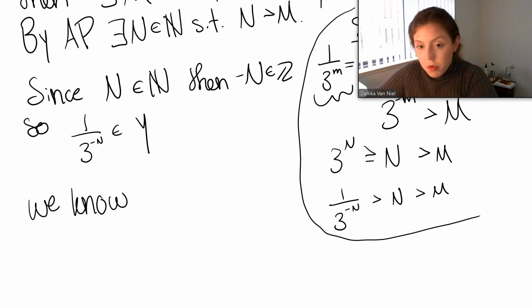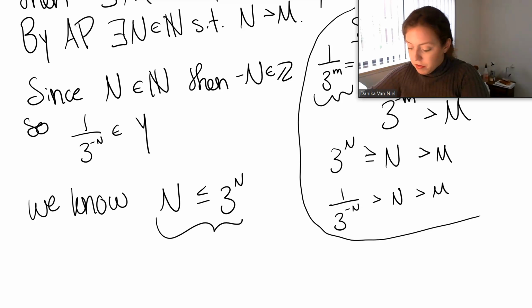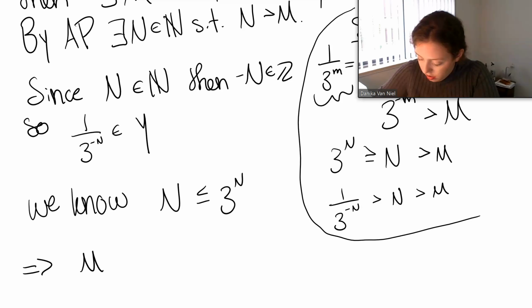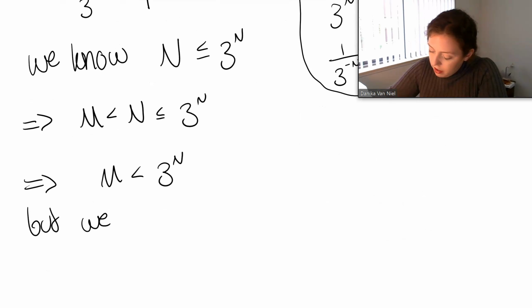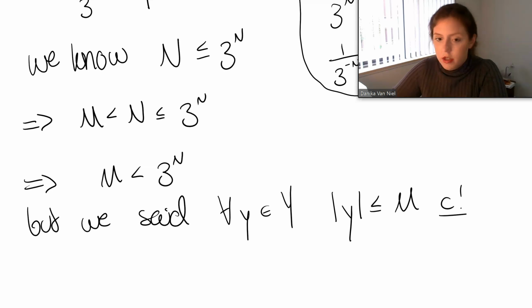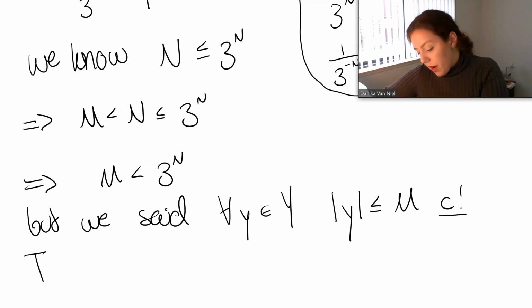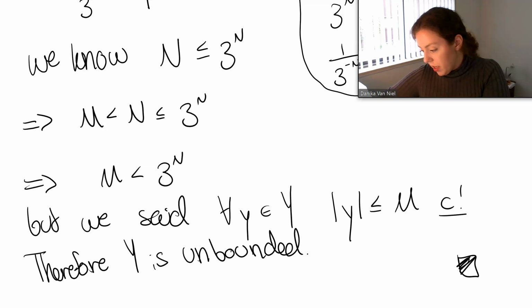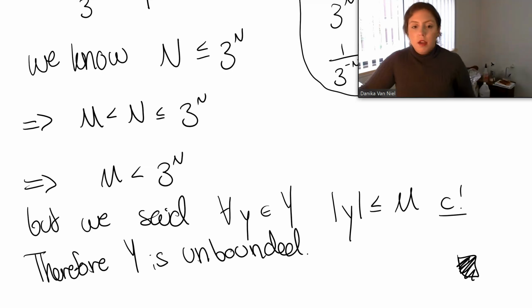All right, we know that n is less than or equal to 3 to the n. You don't have to prove this, but maybe you could write in parentheses next to it, induction. Then m is less than n, less than or equal to 3 to the n. But we said for all y, contradiction. Therefore, y is unbounded. Woohoo! All right, box that up and ship it.